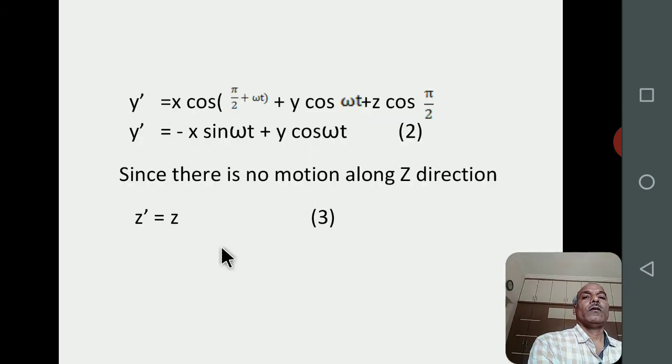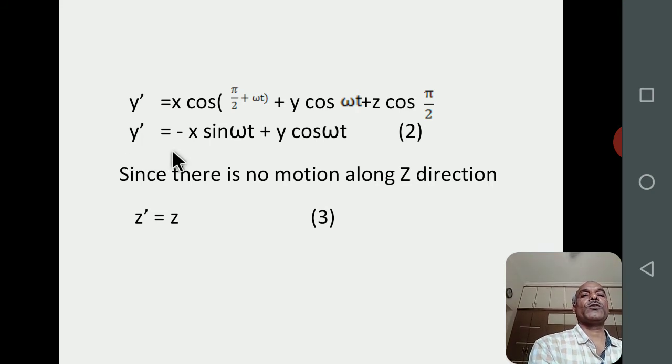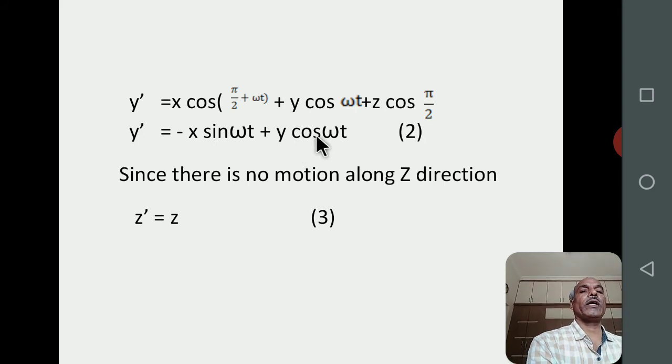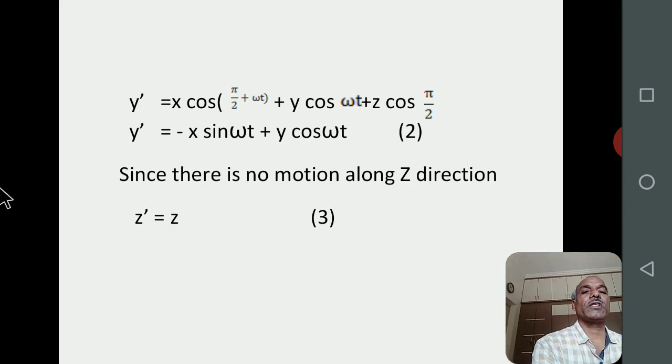Therefore, y dash is equal to x cos (pi by 2 plus omega t) plus y cos omega t plus z cos pi by 2. Again, this factor will become 0. Therefore, y coordinate of the particle P with respect to S dash frame of reference is y dash is equal to minus x sin omega t plus y cos omega t. We call this as equation number 2. Since there is no motion along z direction, therefore z dash is equal to z.